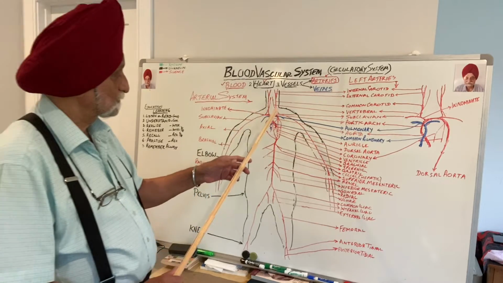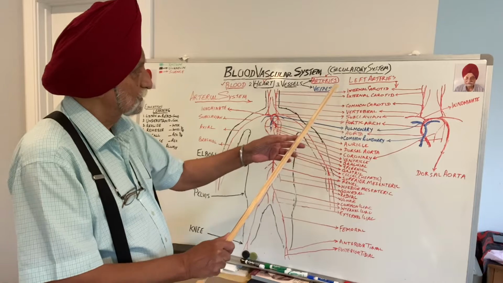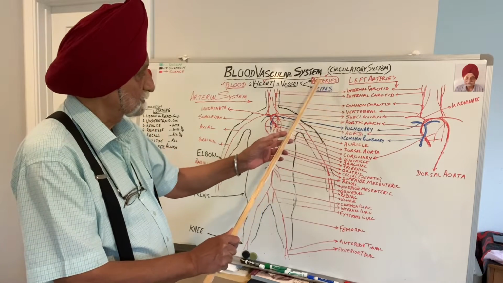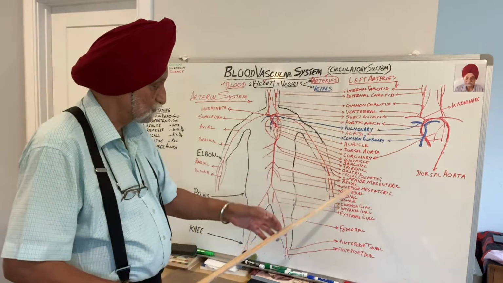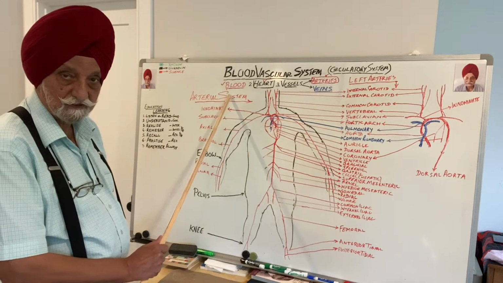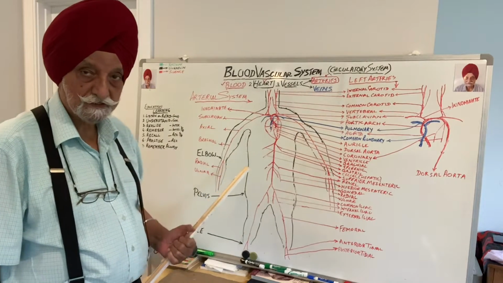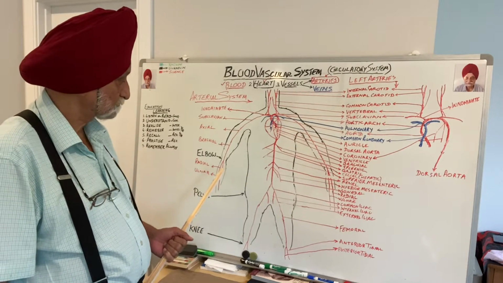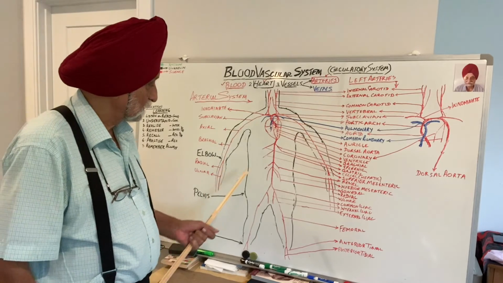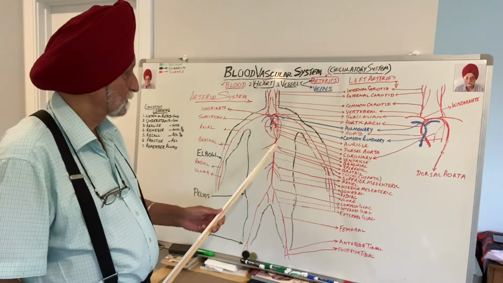The blood vessels which take blood from the heart to other parts of the body are called the arteries. And all the arteries together will constitute what is called as arterial system. So we will be looking at arterial system today. That is the blood going from the heart to other parts of the body.